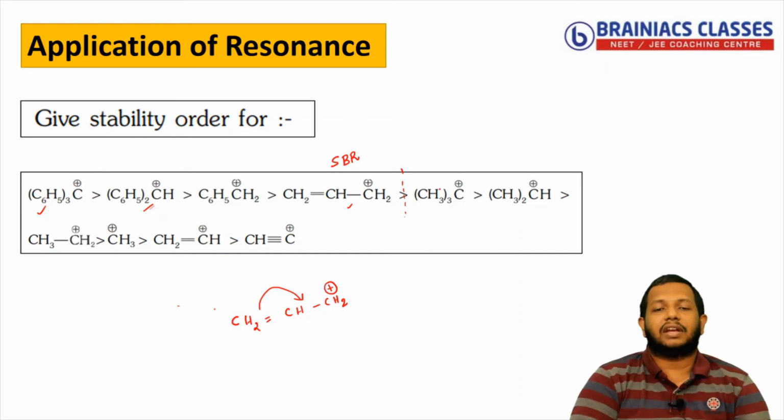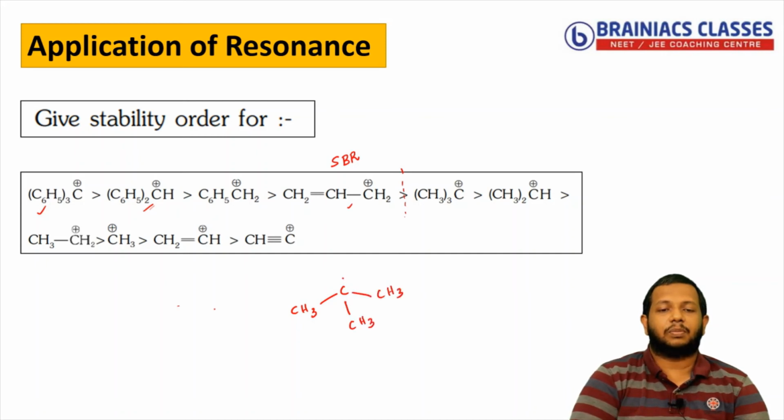Then coming to the next one, you can see the next species where 3 CH3 groups are connected to a carbon plus. For example, I can draw that CH3 and another CH3, and there is another CH3 with a positive charge present.